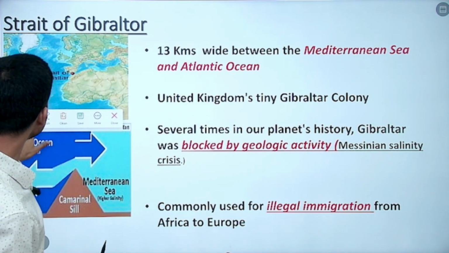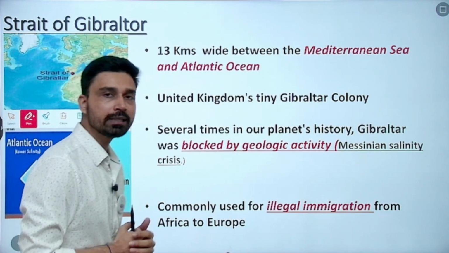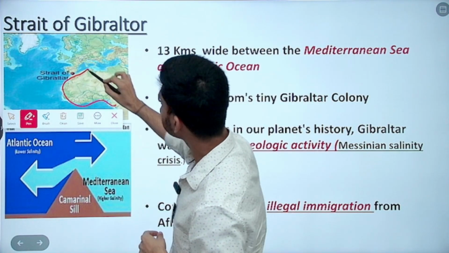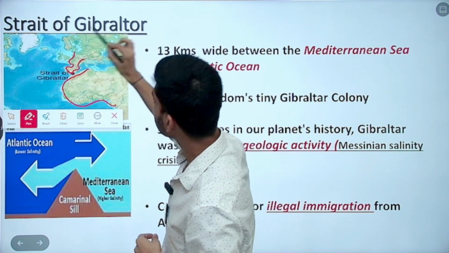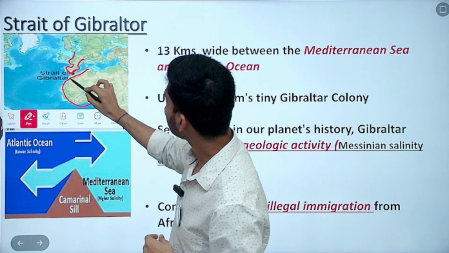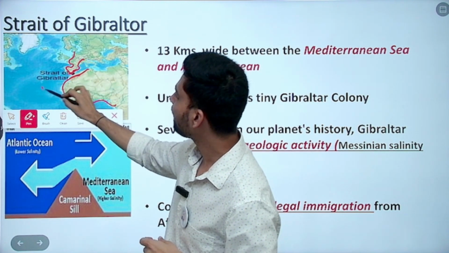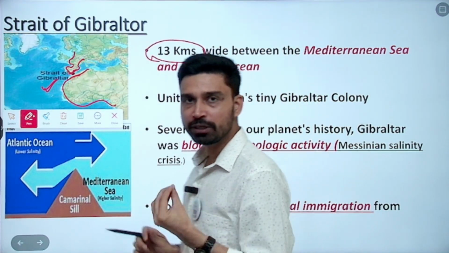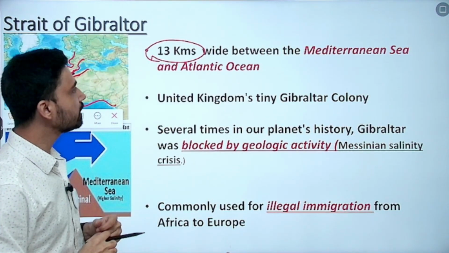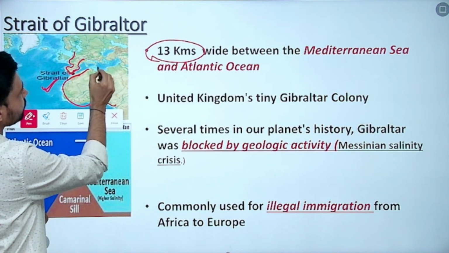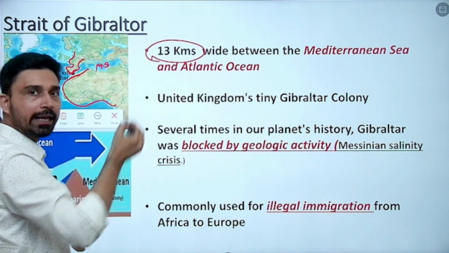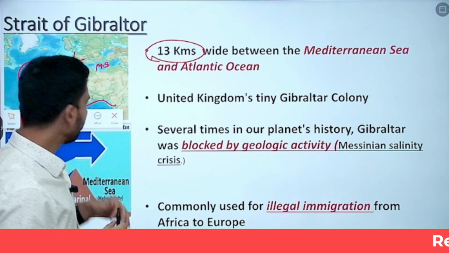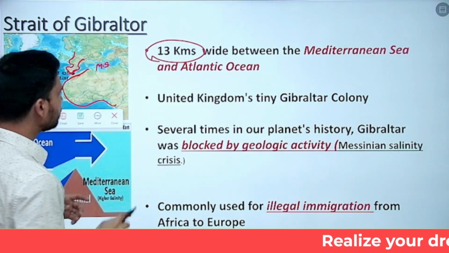Now coming to one of the most well-known straits, the Strait of Gibraltar. If you look at the map here, this side you have the African continent, and this side the European continental landmass. Somewhere between them lies the strait. It is not very wide, just 13 kilometers in width, and it connects the Mediterranean Sea, lying to the east, and the Atlantic Ocean, lying to the west. Which land masses does it separate? The answer would be here.